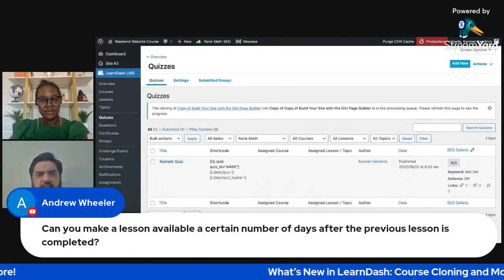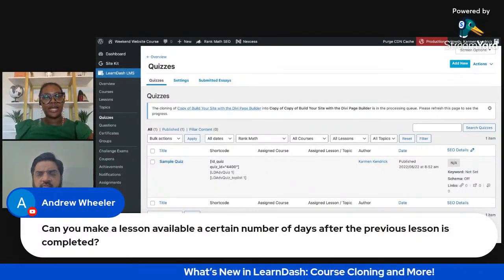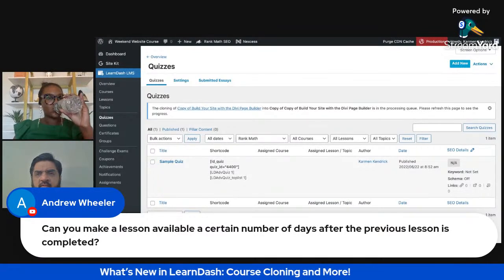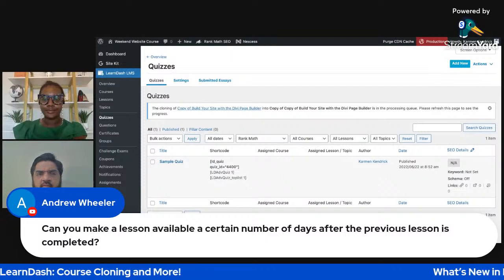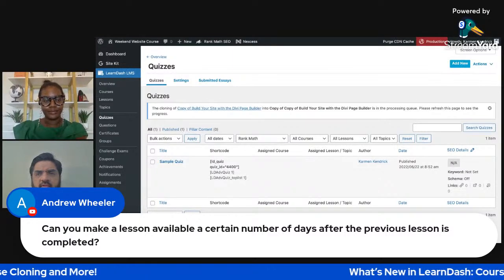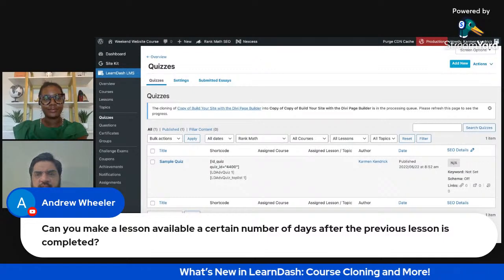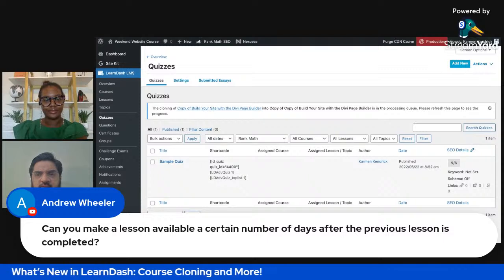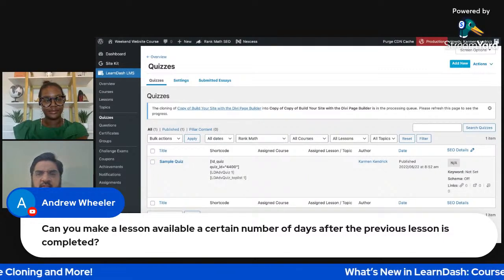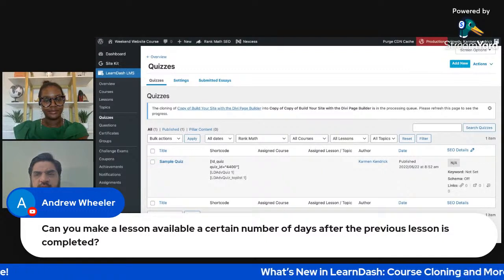Yes, all right, and I'd like to add to that. One use case for cloning would be if you want to update your material and you want to provide a new course instead of updating the same course, and you want new signups. It's a good idea to clone the course rather than update the same course and probably create confusion for existing students who might have already completed the course.